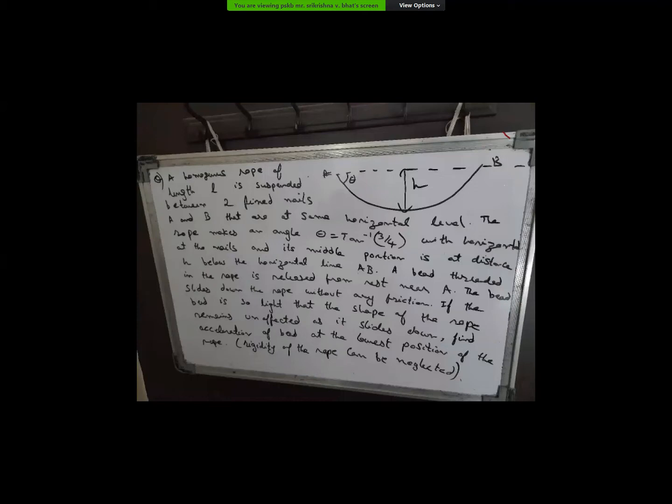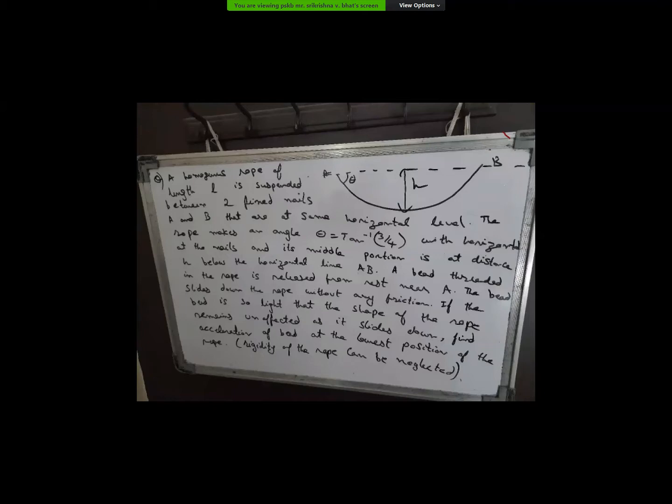Yes, sir. I took AB as the x-axis and downward as the y-axis. Now we know the tension in the string at point A, also in direction, which we can know by taking half of the string and equating.